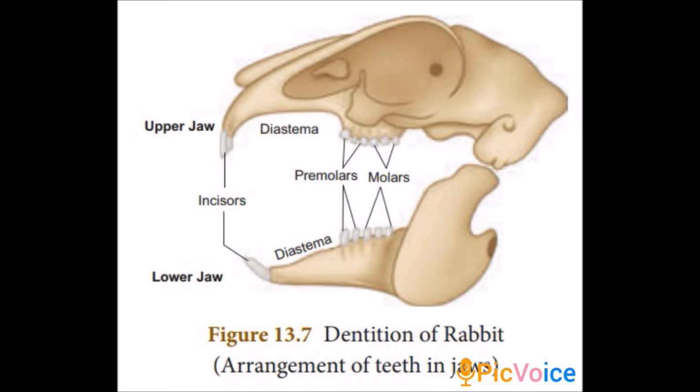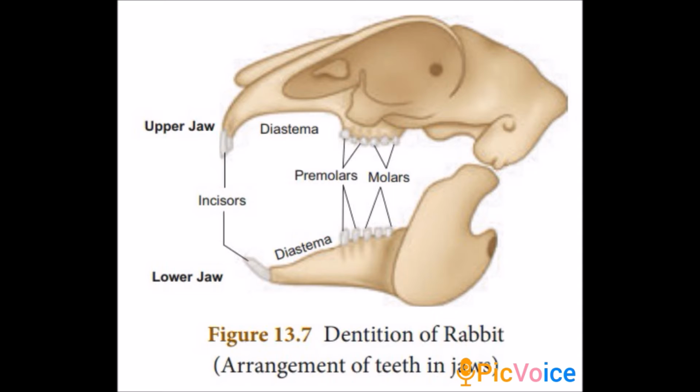In the lower jaw it has two. After that, molar in upper jaw 3 in number, in lower jaw also 3 in number. Like that we have to count. This is one side of the teeth. Another side we have to count again. So this is called dental formula.